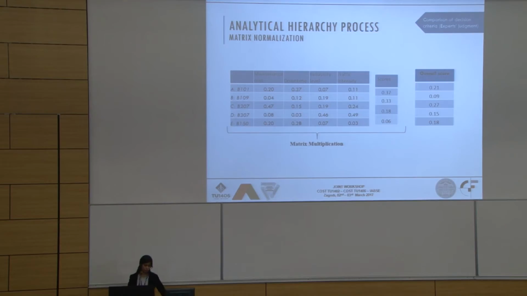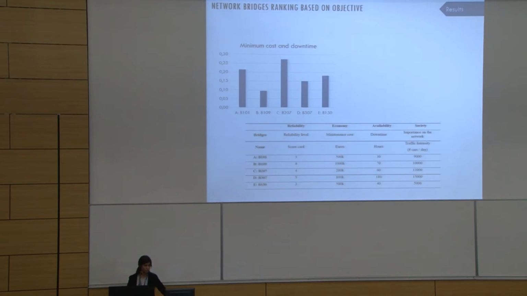And the result could be more descriptive, like here. Having just the simple 5 bridges, we can see that if I want minimum cost and minimum downtime, then bridge 3 is the best, and we can end up with all of these ratings. Then bridge 2 is the best if I want to plan the maintenance of 10 bridges out of these 200 bridges. By using the analytical hierarchy process we could end up with a certain ranking.